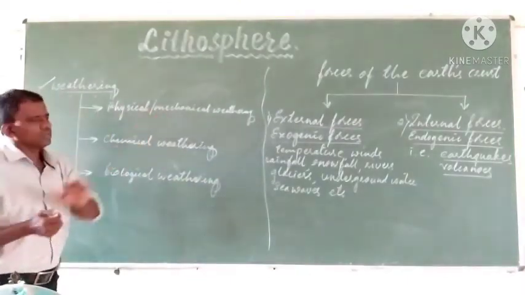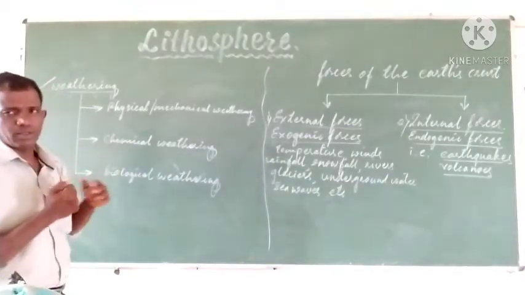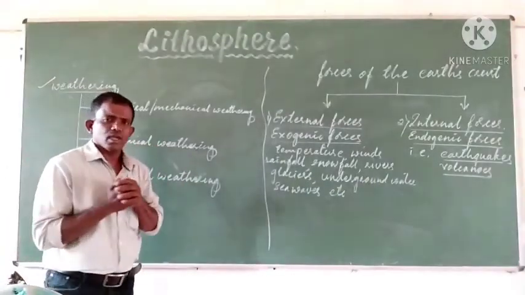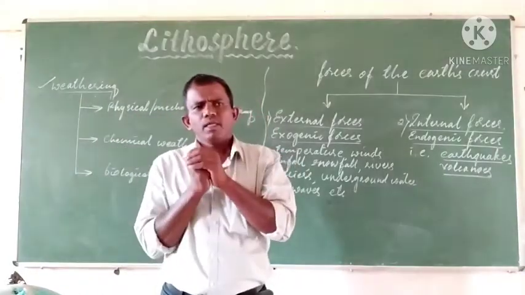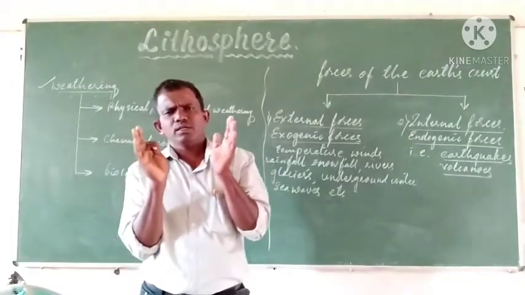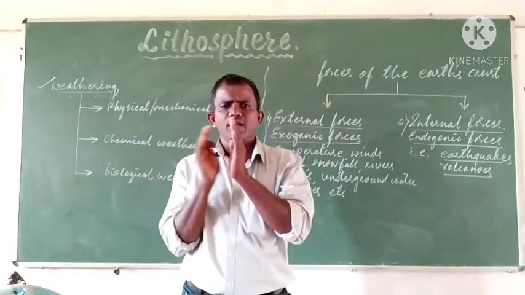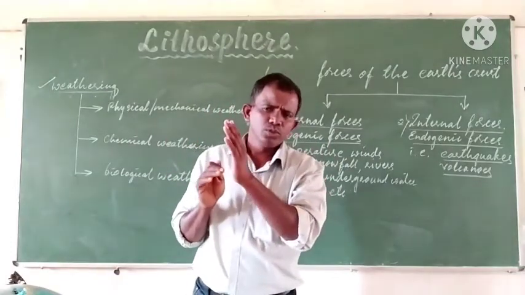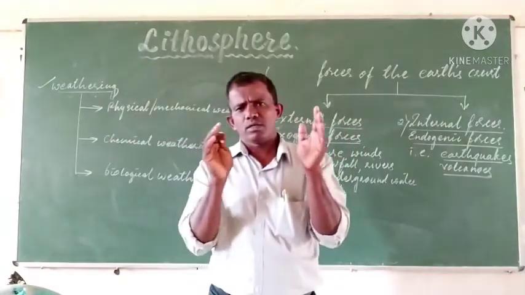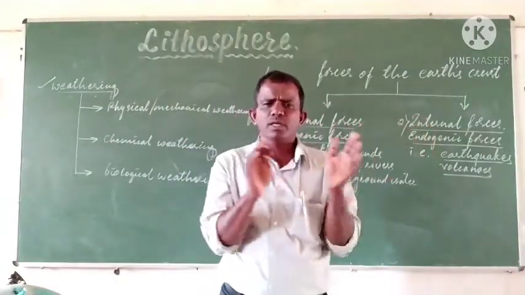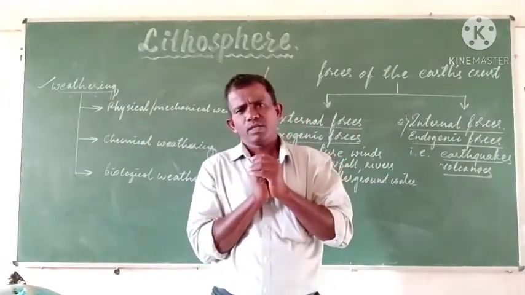On the basis of the process of withering, we can classify it in these ways: physical withering, chemical withering, and biological withering. Say the chemical withering, biological withering, and the mechanical withering. Through these kinds, the disintegration of the rocks takes place. Breaking down of the rocks takes place.